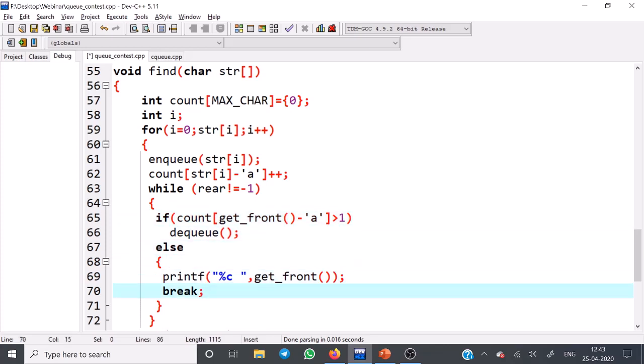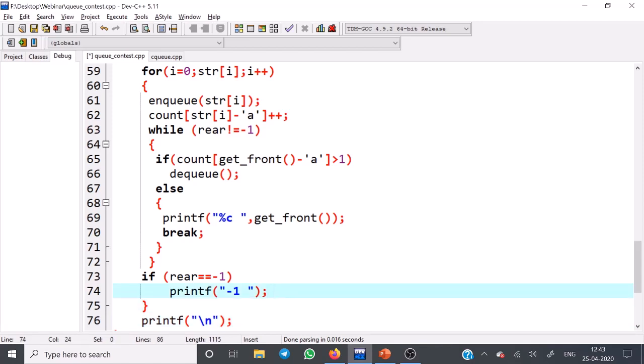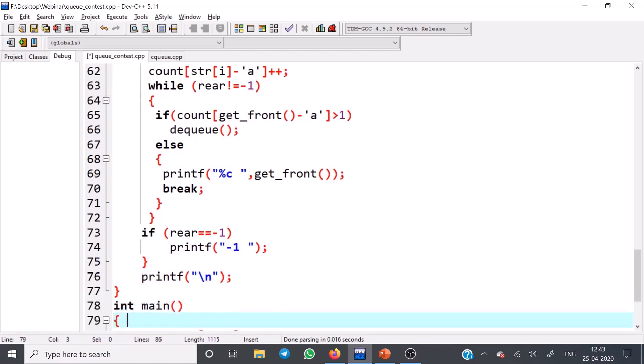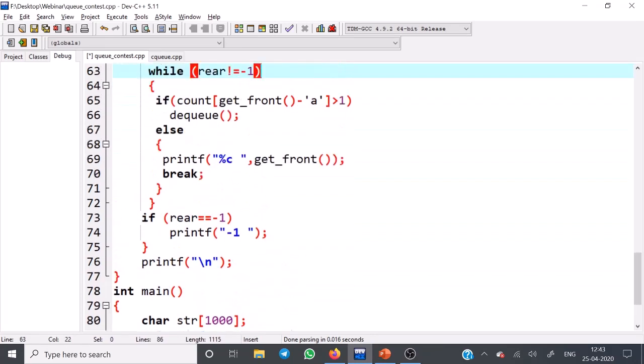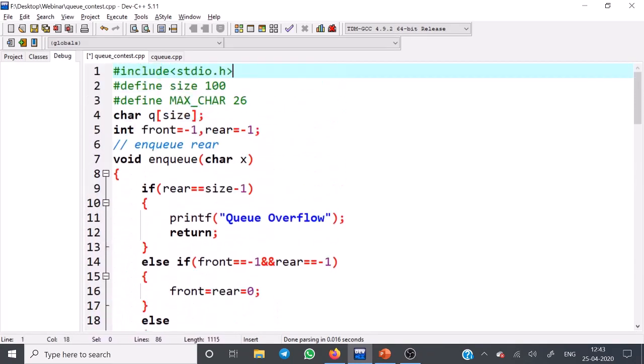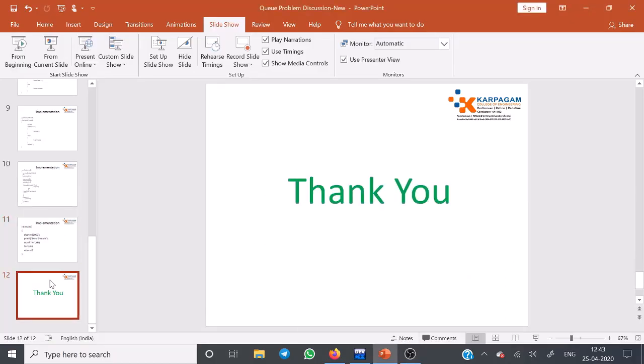Otherwise, print the front end element as the first non-repeating character. If the queue is empty, it means we have no non-repeating character and front is -1. This way we can make use of a queue for solving this kind of problem, which is asked in many company interviews. Thank you.